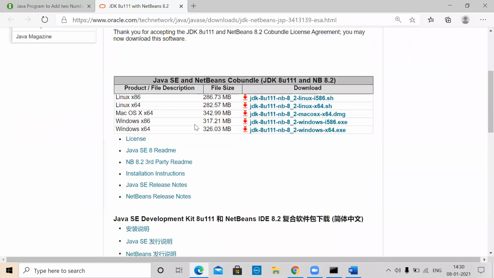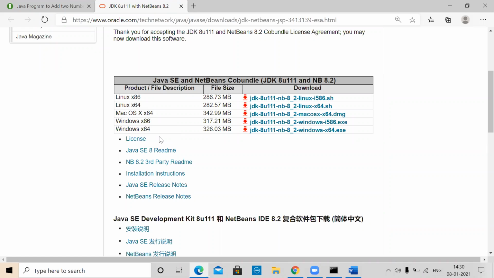After that, you have to select an appropriate link here. 32-bit and 64-bit software are both available. Depending upon your operating system, if it is 64-bit, you can choose the 64-bit version here, otherwise the 32-bit version. 64-bit means x64 and 32-bit means x86. So in Windows you have two platforms, Windows x86 and Windows x64. For Linux also you have two, and for Mac the other options are there.